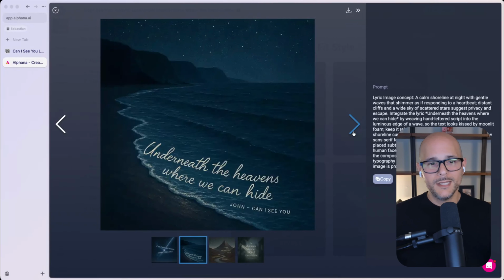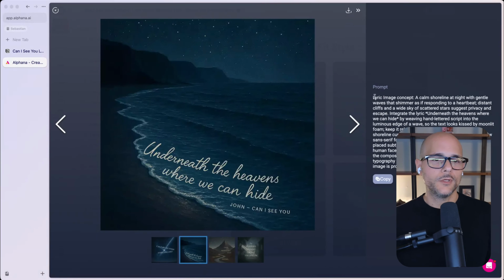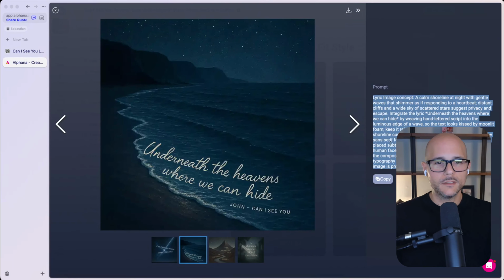Here's another one, written into the water, and right? So it's underneath the heavens where we can hide. John, can I see you? Right? With a little tag. And again, we write the prompts for you, right? So we analyze your music, and from there we automatically generate what the prompts are, and then we generate the images, which allows you to be able to take this prompt if you wanted to make small tweaks to it.